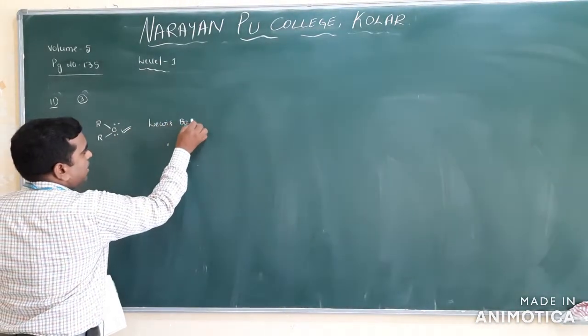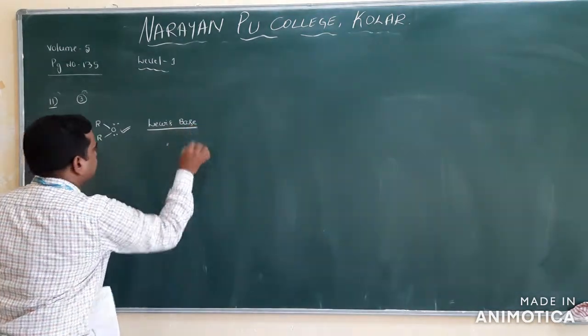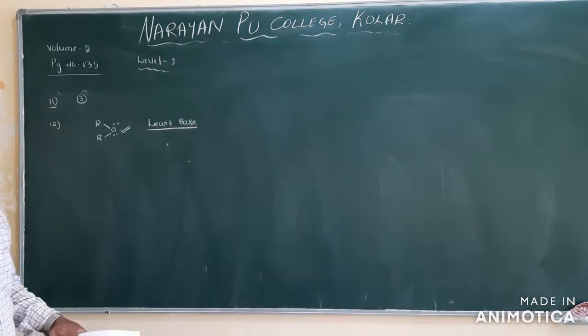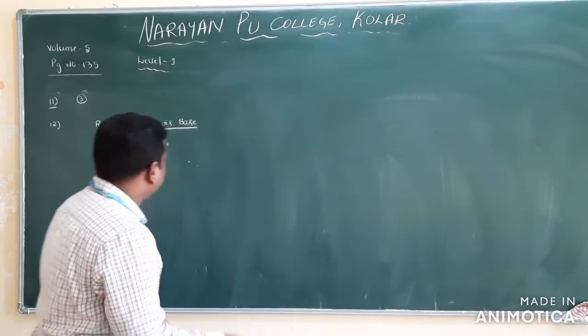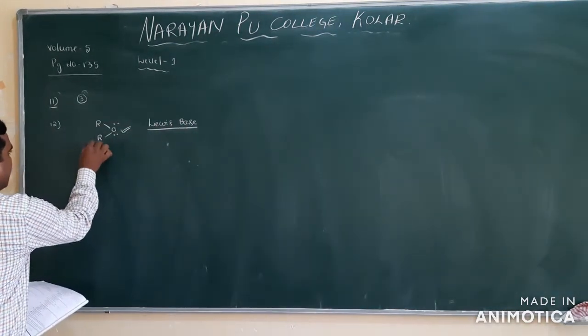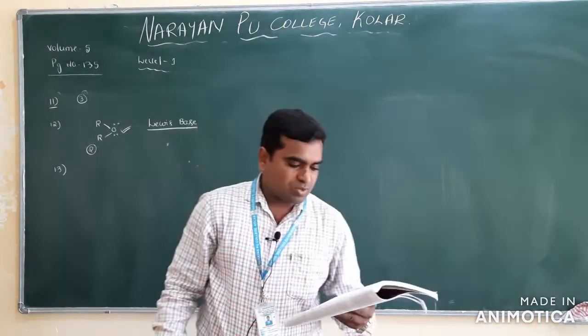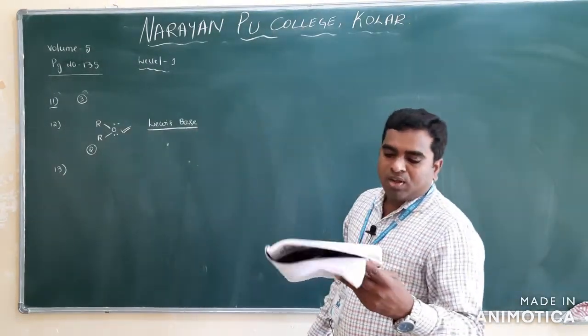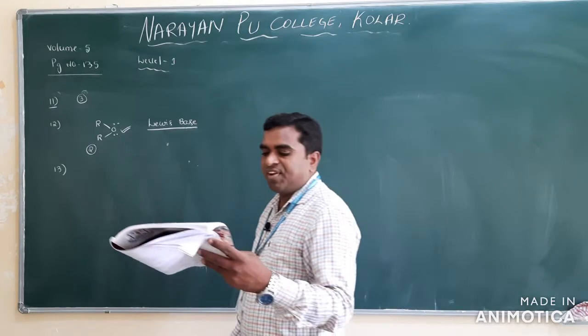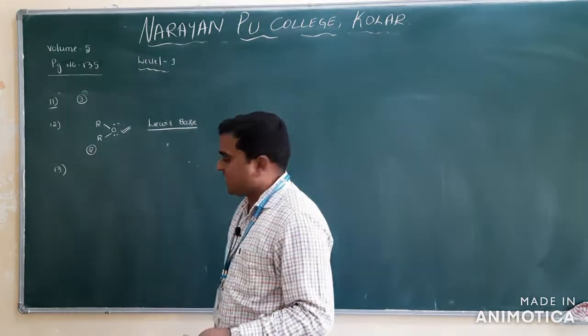So it acts as a Lewis base. Clear? So the answer to the 12th question is option 2. Clear? Next one. The compound which is not isomeric with diethyl ether is.